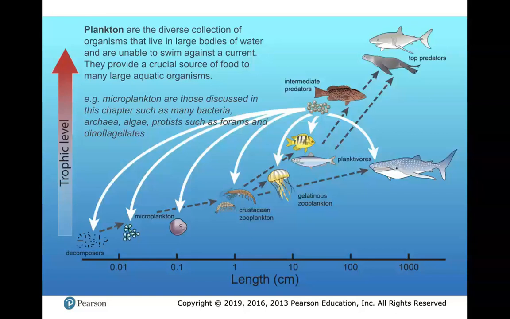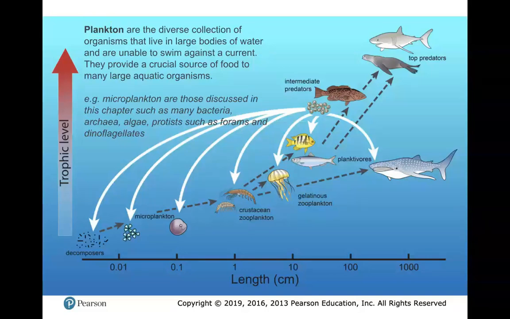And so all these different organisms combined form something called plankton. Plankton are a diverse collection of organisms that live in large bodies of water. They're unable to swim against a current. They're quite small. In fact, they are microscopic. They provide a crucial source of food to many larger organisms in this ecosystem.